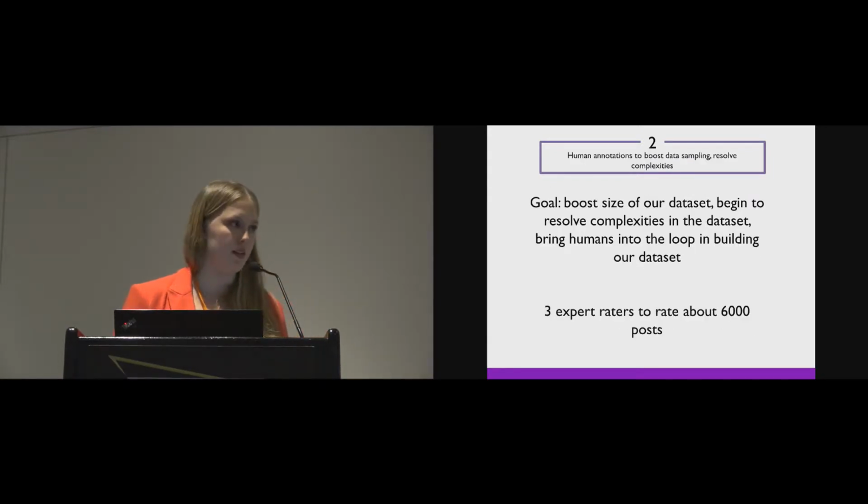So to resolve these complexities, as well as to bootstrap more examples, we adopt a human rating task using 3 experts in social computing and pro-eating disorder research. The goal of this is to boost the size of our data set and to begin to resolve these complexities, like I mentioned, of posts that were allowed to stay up on Tumblr but were reported anyways.